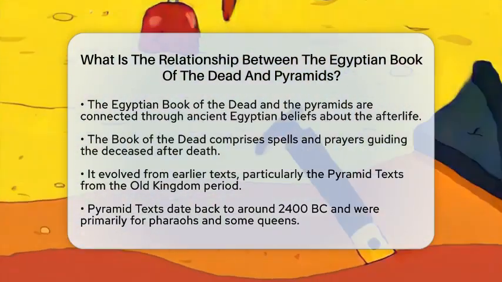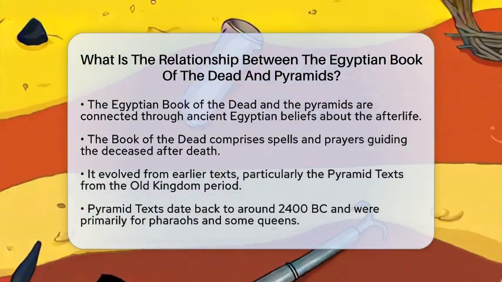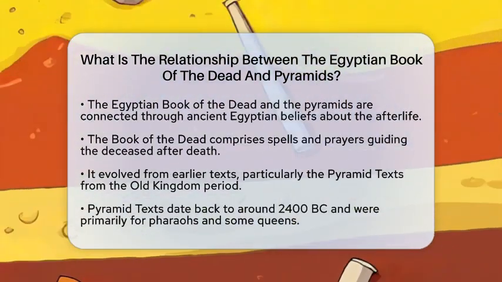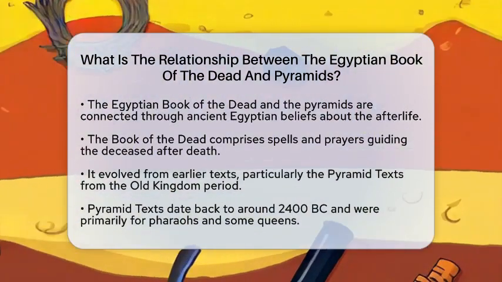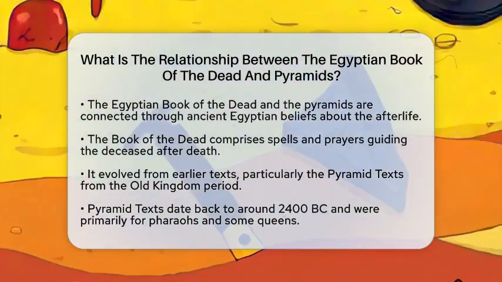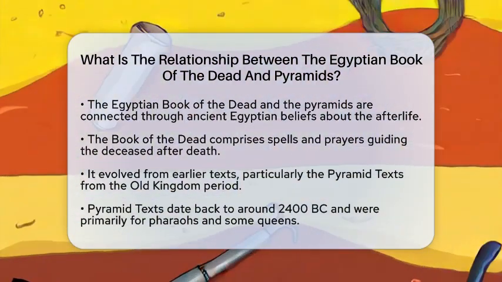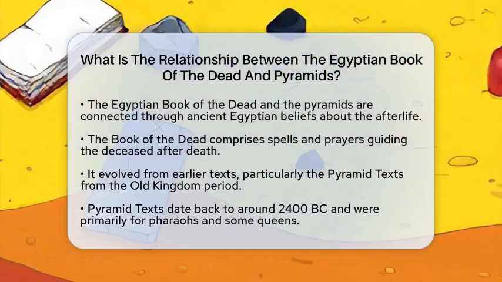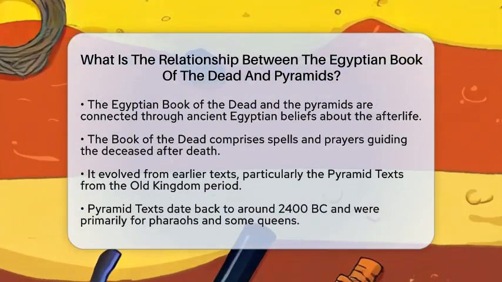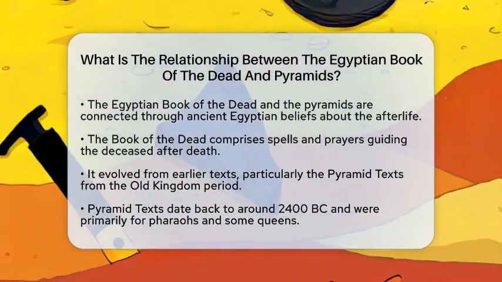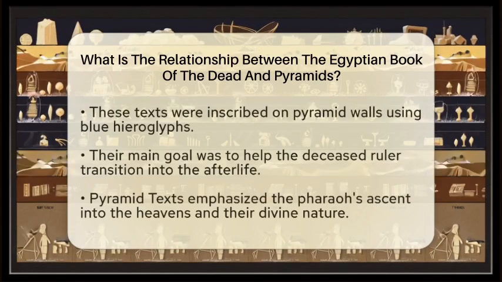The Egyptian Book of the Dead is a collection of spells and prayers meant to guide the deceased in their journey after death. It evolved from earlier texts, particularly the pyramid texts, which were inscribed on the walls of pyramids during the Old Kingdom period. The pyramid texts date back to around 2400 BC and were primarily reserved for pharaohs and some queens.